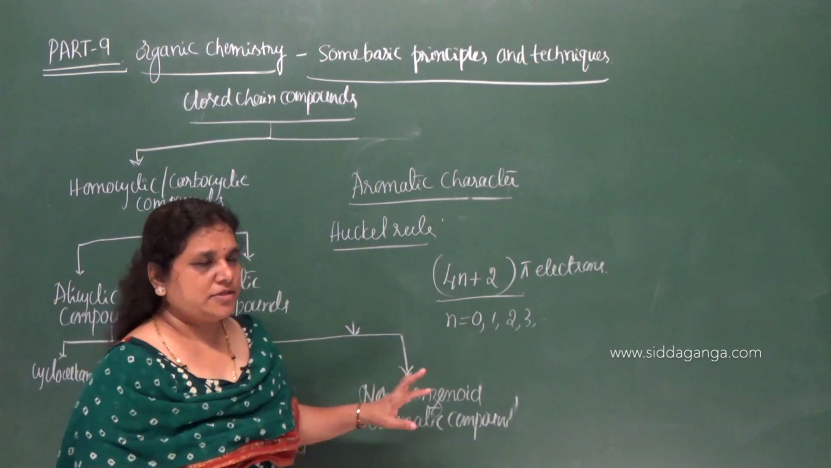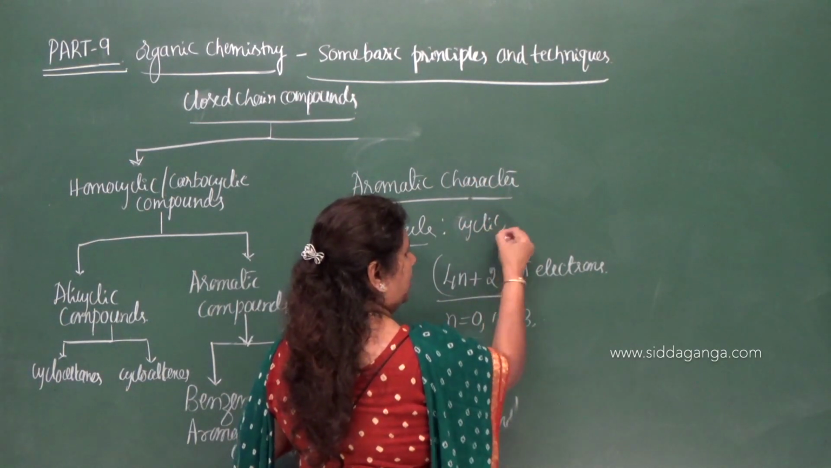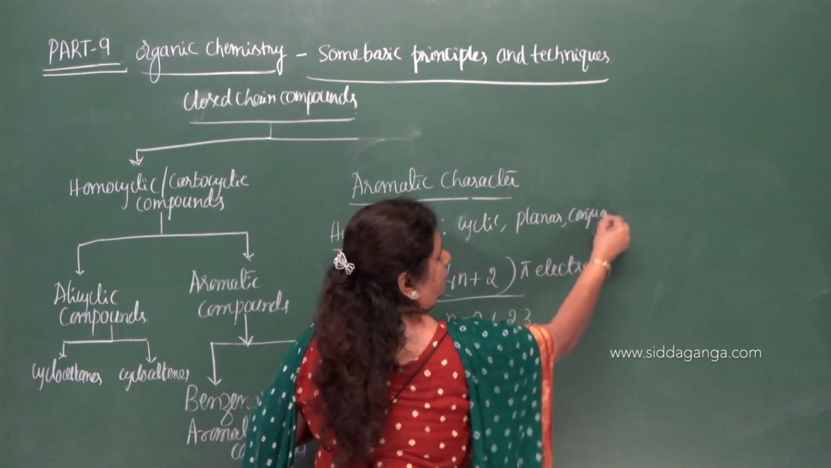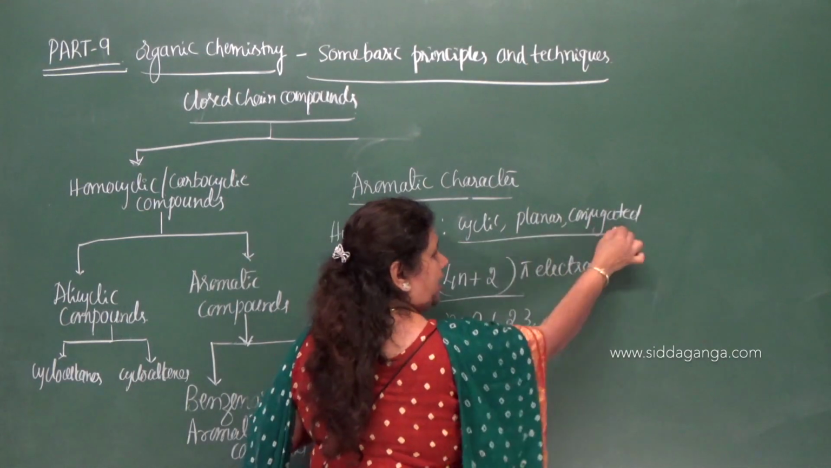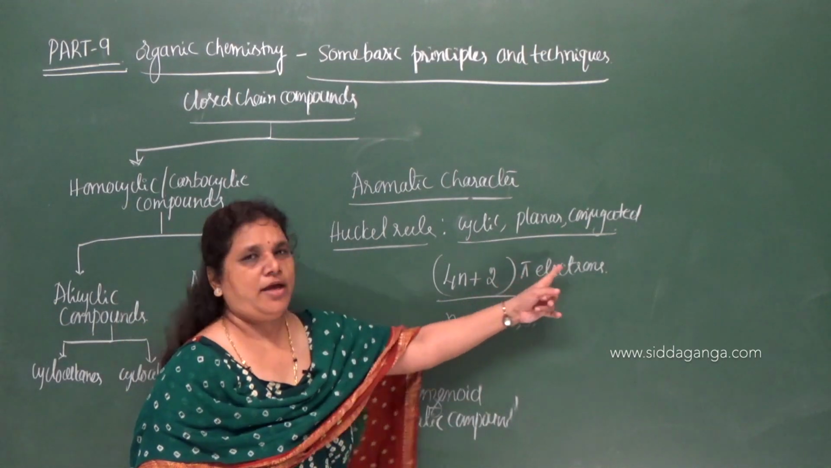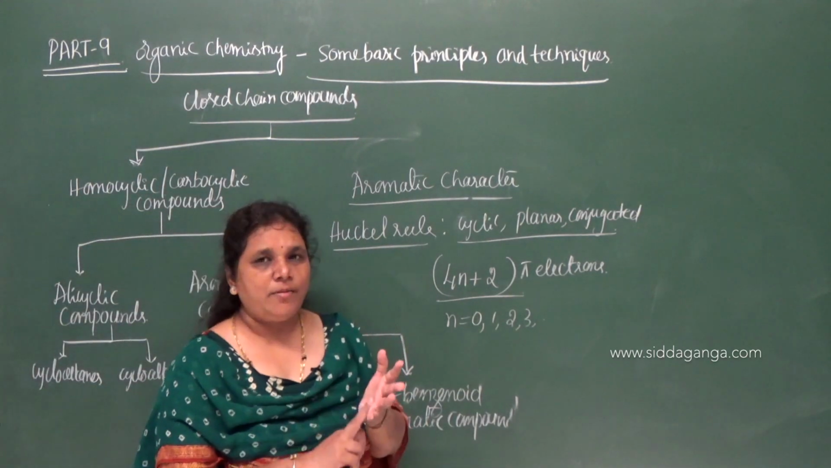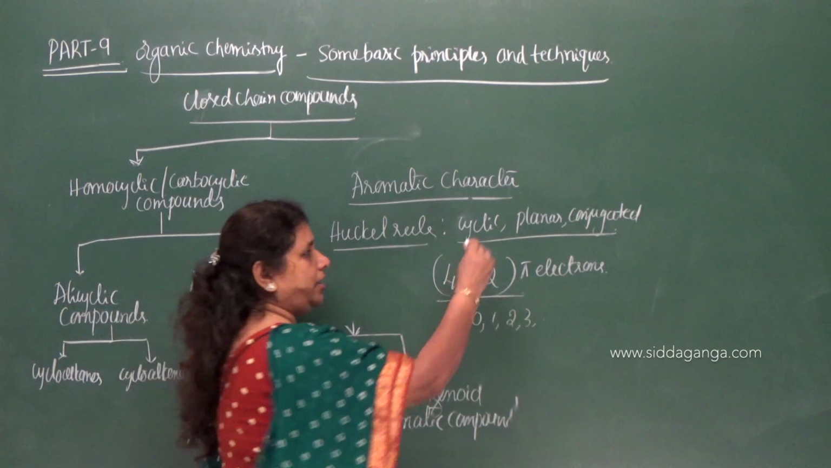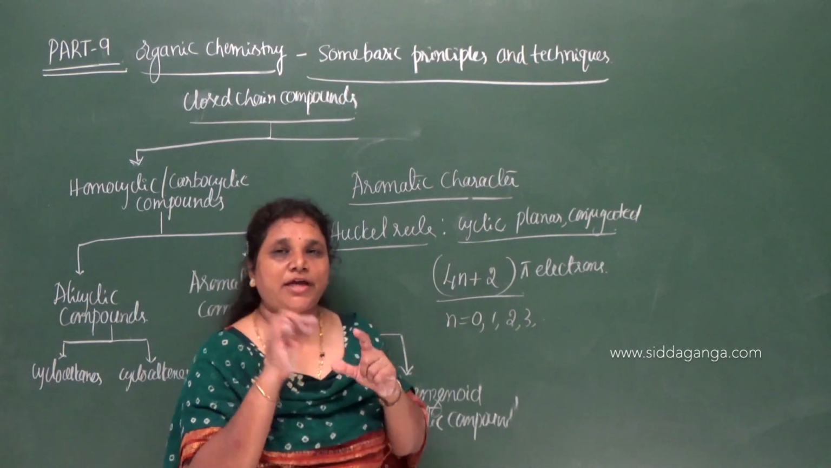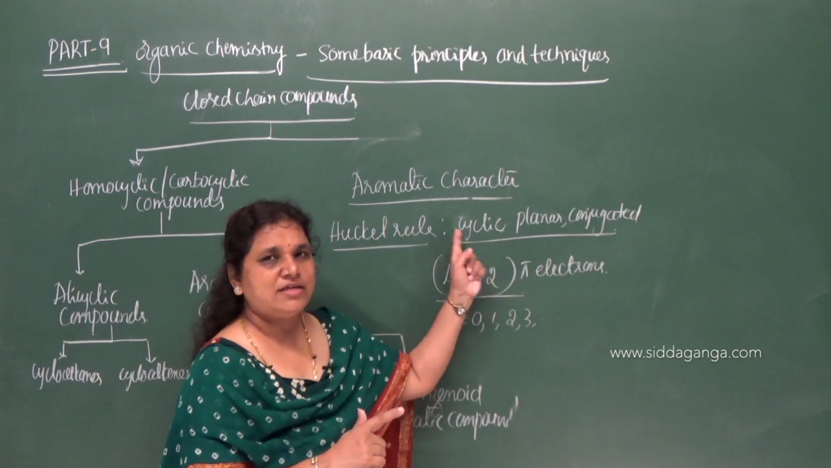So therefore the Huckel rule says that a cyclic, planar, conjugated compound containing 4n plus 2 pi electrons is aromatic in nature. So the given compound must be cyclic. What do you mean by cyclic? Which contains a closed chain of carbon atoms, or that chain may also contain 1 or 2 hetero atoms. The given compound must be cyclic.